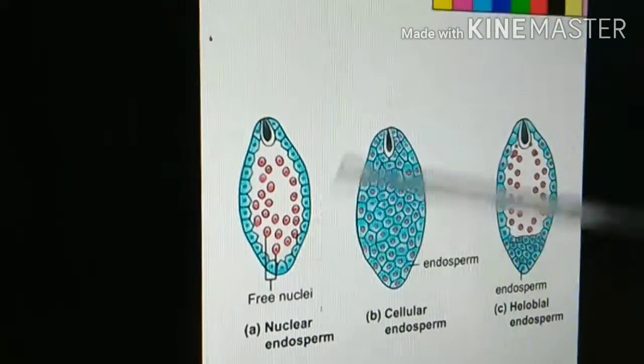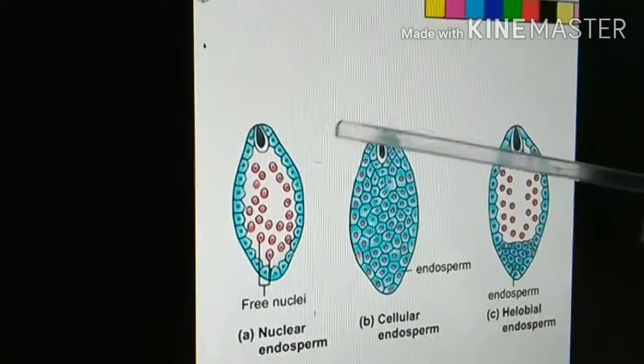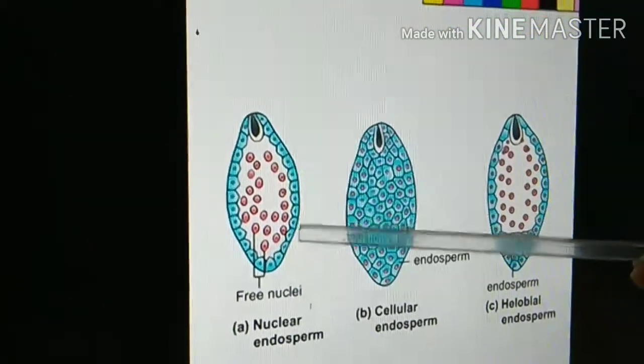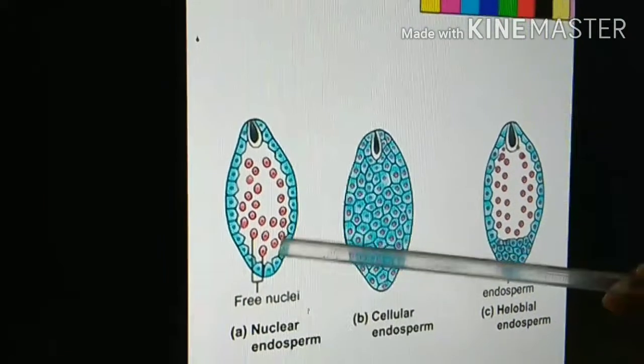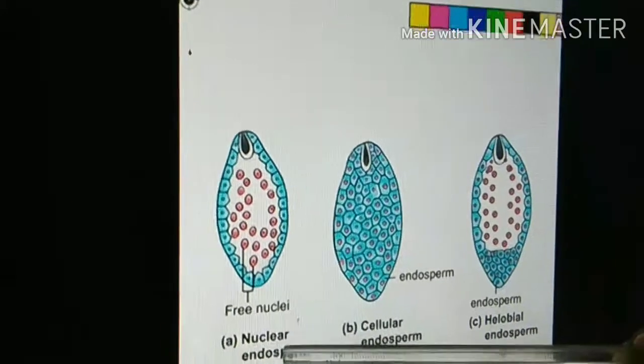Then these two nuclei undergo further mitotic division to produce 4. 4 become 8. 8 become 16. In such a manner, as many nuclei as possible will be formed without any cell wall. So this endosperm is called nuclear endosperm.